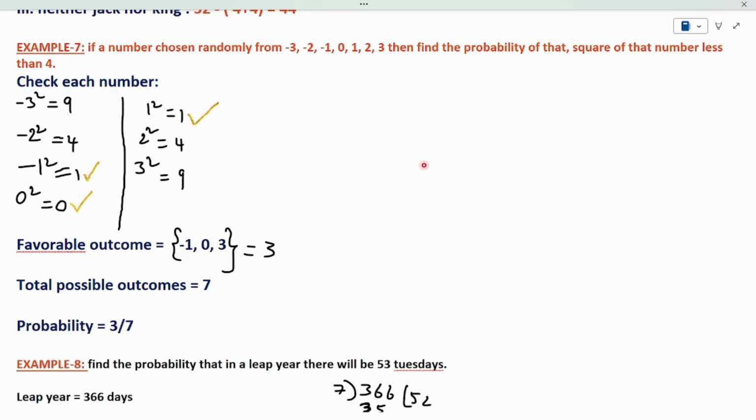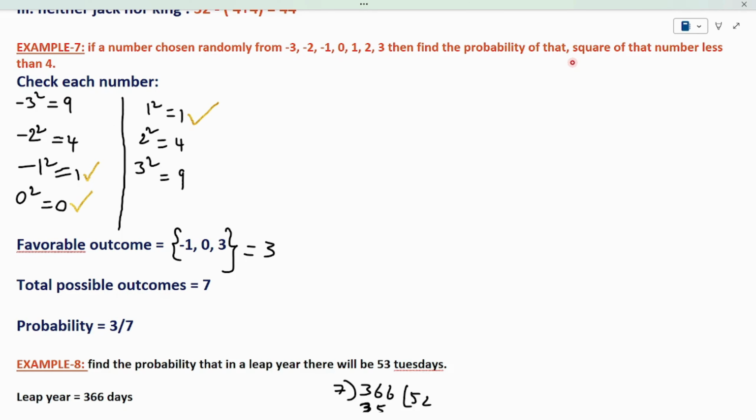Then I have to find the event. Event means simply which satisfies my condition. Here my condition is the square of the number is less than 4. I am checking all the favorable outcomes whose square is less than 4. For example, I am checking minus 3. What is the square of minus 3? 9. Then come to the square of minus 2. This is 4. I am checking each one.